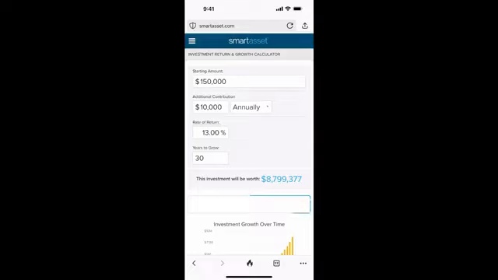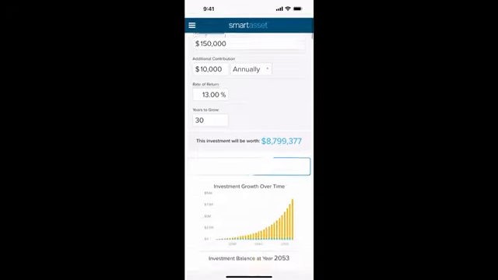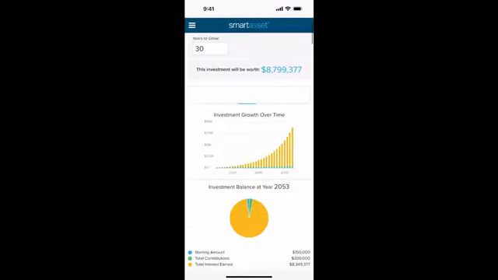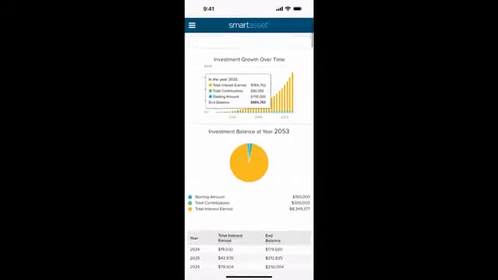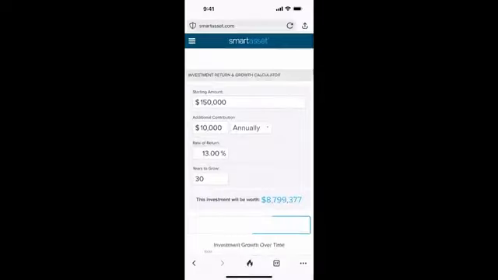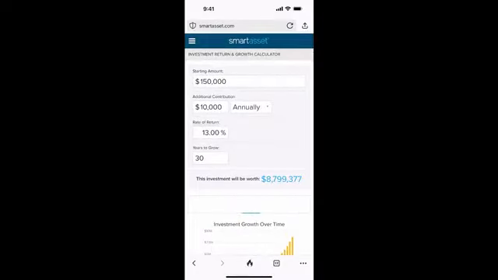Now, this calculator is not going to allow me to enter any more than 30 years, but a lot of you who are watching this are going to have more than 30 years to grow your money. So I want you to play around with this calculator, put in the starting amount that you have, play with the rate of return, and see how much you could have with a higher rate of return, and how this climbs up and how much you are investing. This is like the secret of the wealthy. This is how people get wealthy, which is investing and getting the highest rate of return.